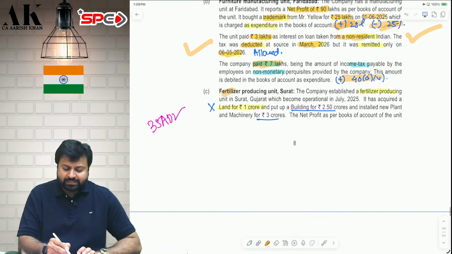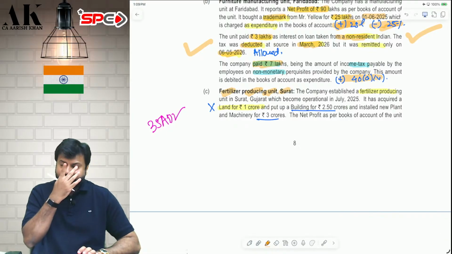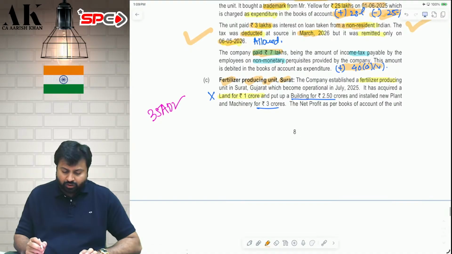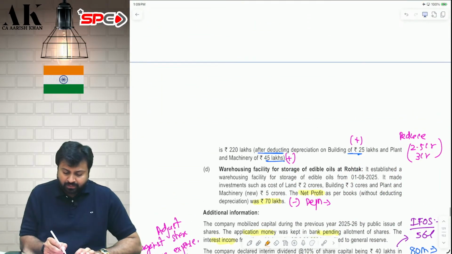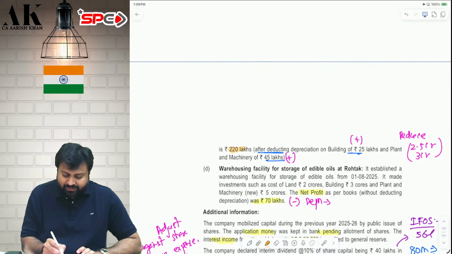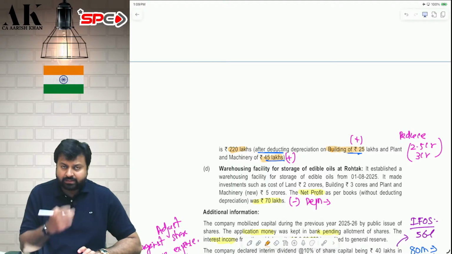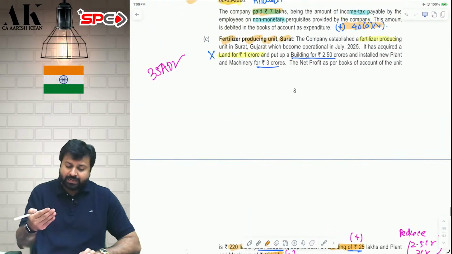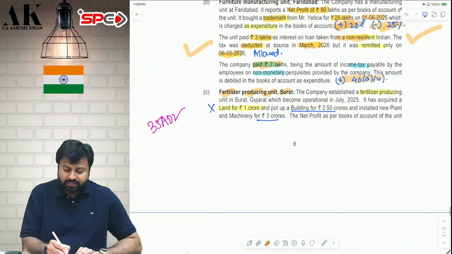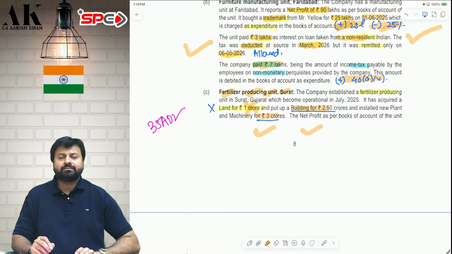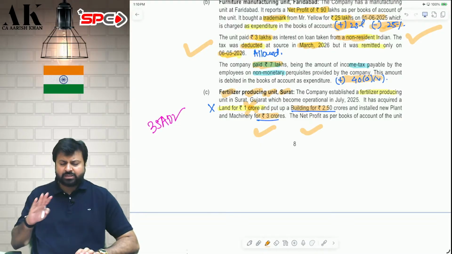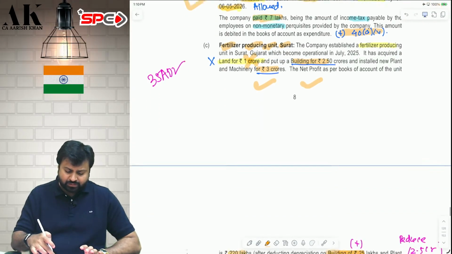Third one is a fertilizer production unit in Surat. This will be subject to 35AD deduction. 35AD deduction will be allowed. Now, how much profit is there? 220 lakh is the profit, which is after depreciation. So add back depreciation. In 35AD, depreciation is not allowed. Add back depreciation, and claim the capital expenditure. Land not allowed, building fully claim, and machinery also fully claim. Fertilizer unit done.